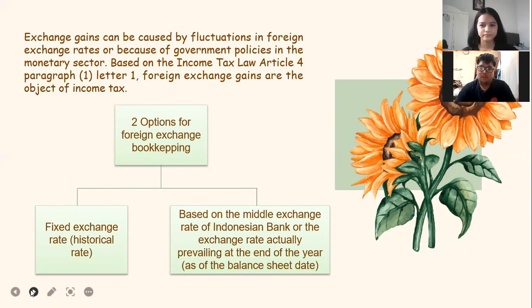Two options for foreign exchange bookkeeping are: the fixed exchange historical rate, and the second one is based on the middle exchange rate of Bank Indonesia or the exchange rate actually prevailing at the end of the year as of the balance sheet date.